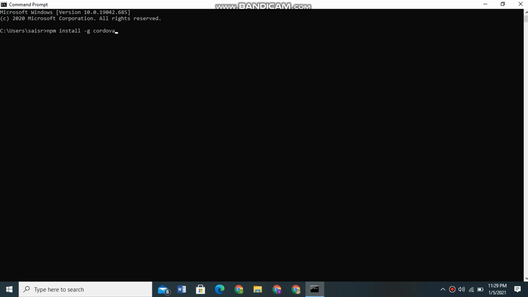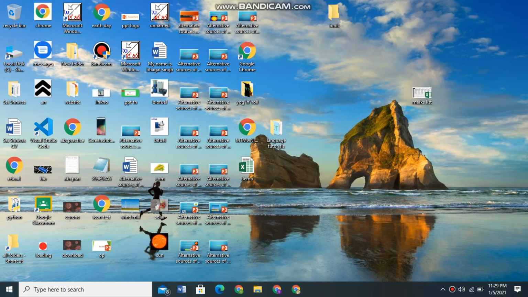Then click on enter to run the command. Then Cordova will be downloaded. It takes some time. Then after downloading, your whole Ionic setup is completed, and you are ready to use Ionic.